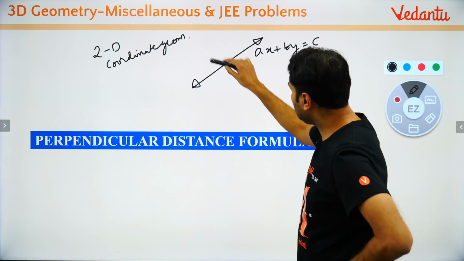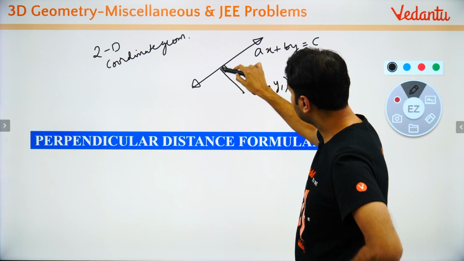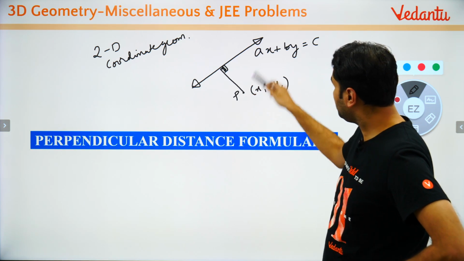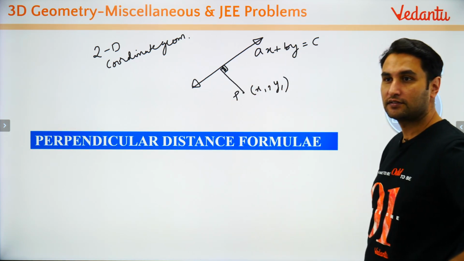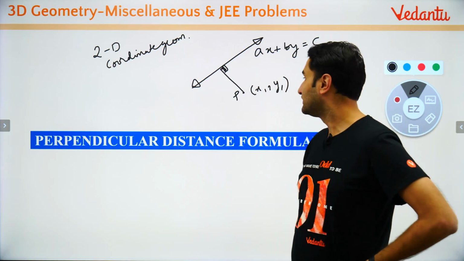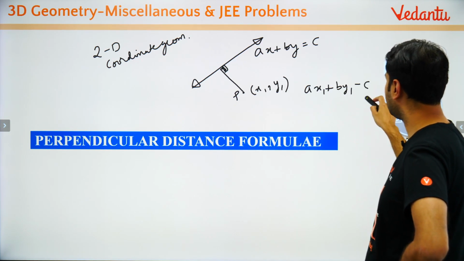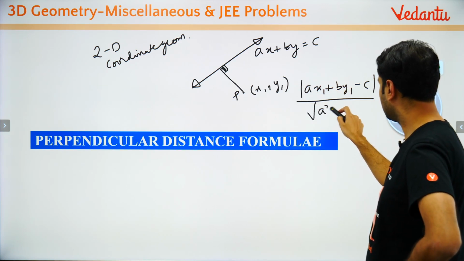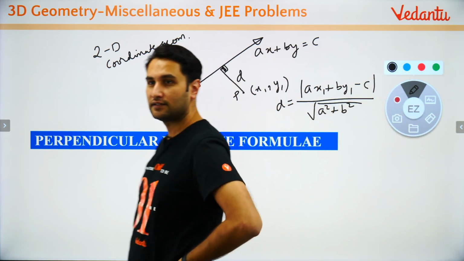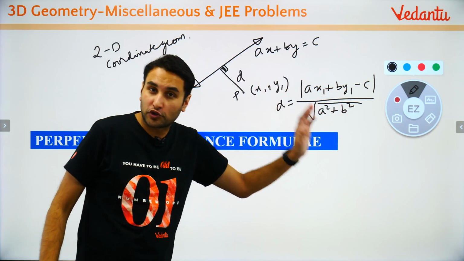Right? Now, any point x1, y1, the perpendicular distance of P from a given line. Does anyone remember its formula? What was it? Deshan says, I saw you in Guwahati. Yes, I was there in Guwahati. Okay, what was the formula? Modulus of ax1 plus by1 minus c. Do you remember this formula? Yes. If you remember this, then the result for the plane also is the same, right?